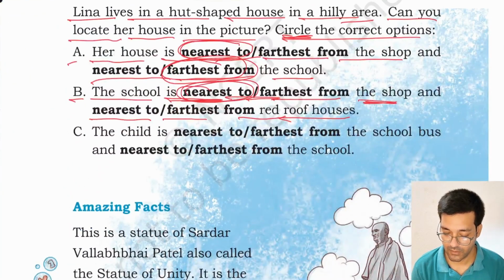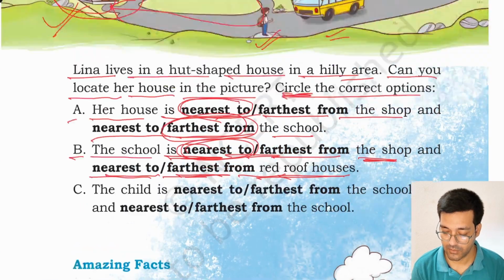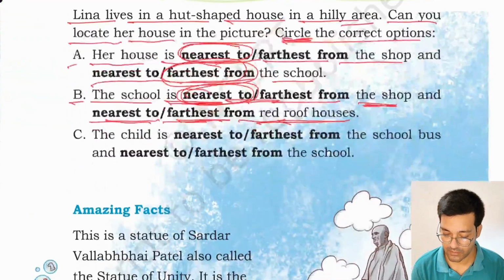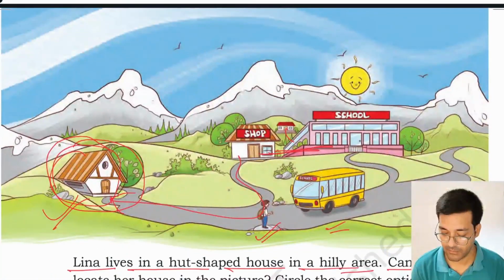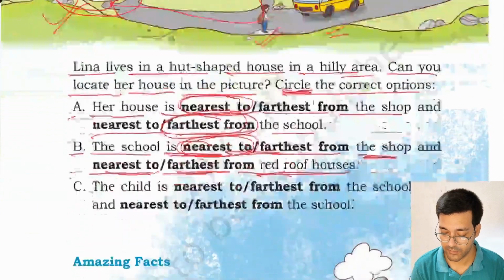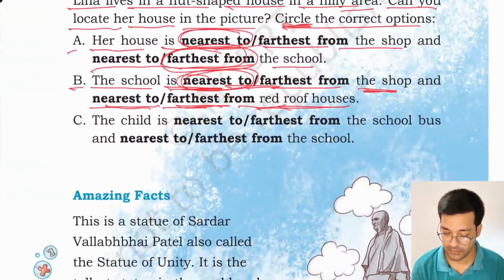The school is nearest to the shop. And nearest or farthest from the red roof house, you can see it is farthest from the red roof house, that is present behind the school.